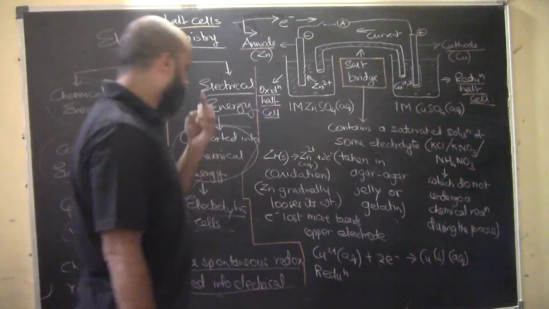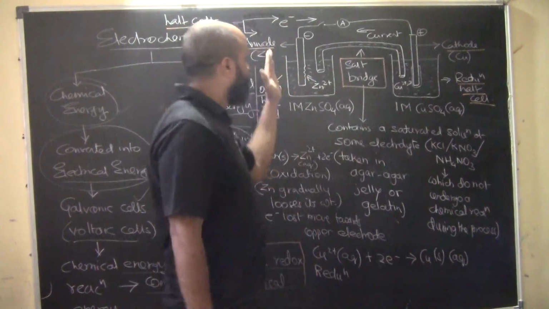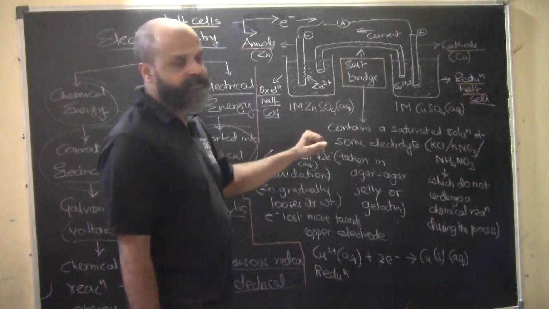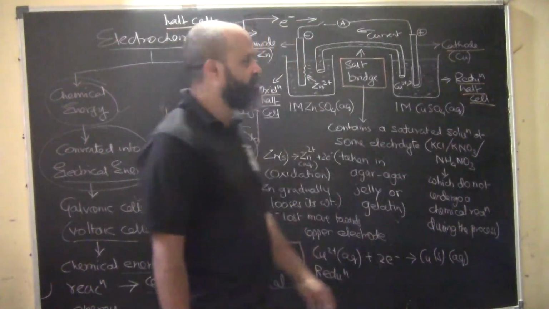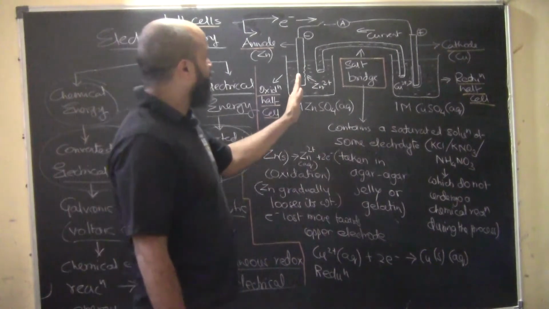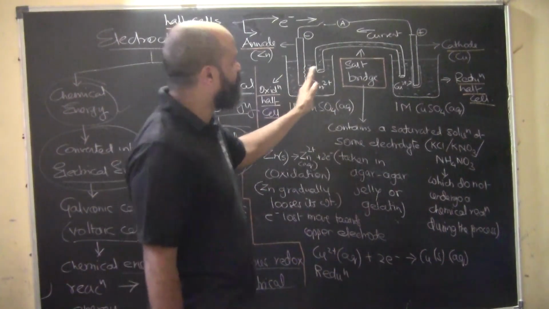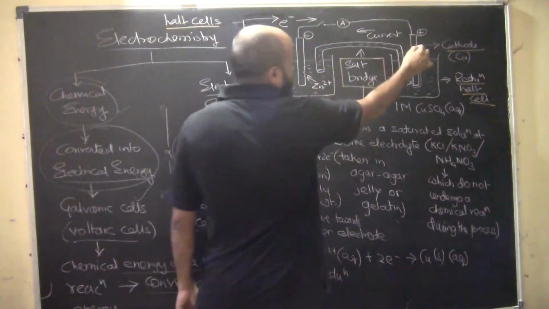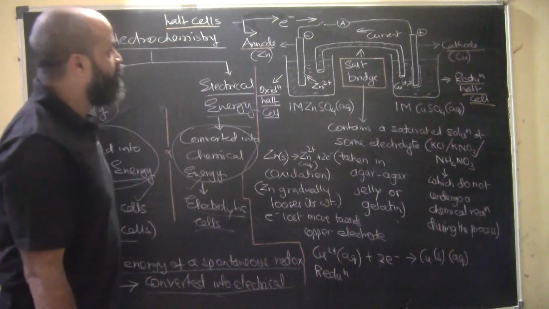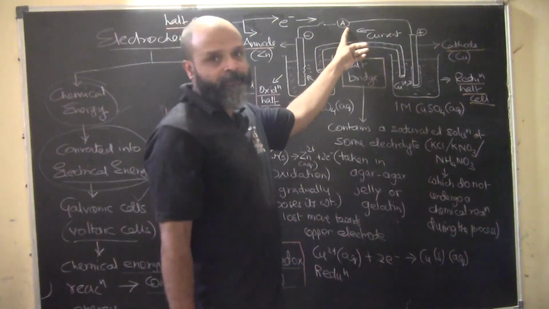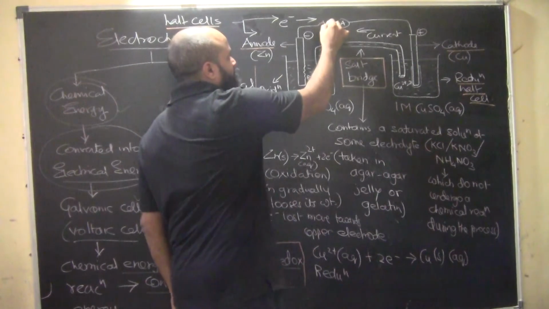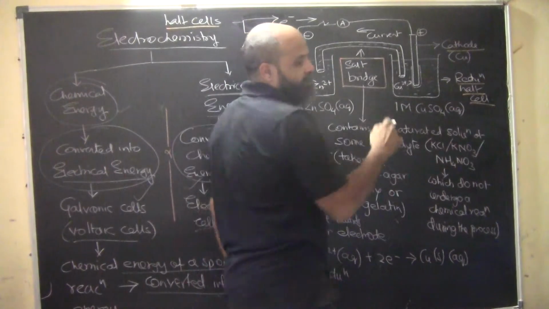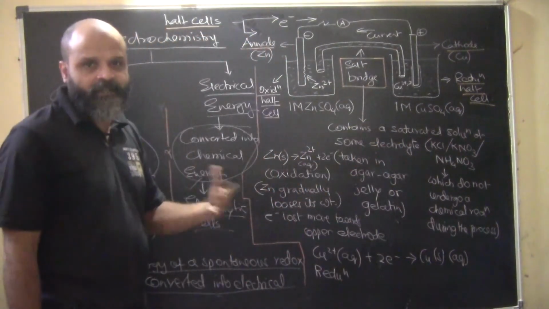So what do we have here? We have a beaker containing a 1 molar aqueous solution of ZnSO4, that is zinc sulfate, and another with 1 molar copper sulfate aqueous solution. So these are 2 beakers. In one we have dipped the zinc electrode, and in the other we have dipped the copper electrode. Now we connect it with a switch and an ammeter. The moment we close the switch, what will happen? Also there is the salt bridge part, which we are going to deal with extensively after this.